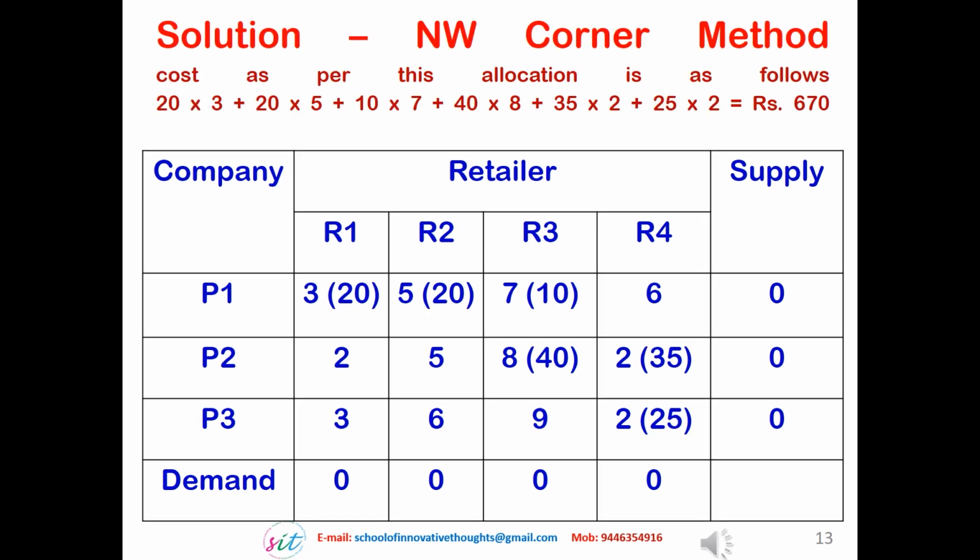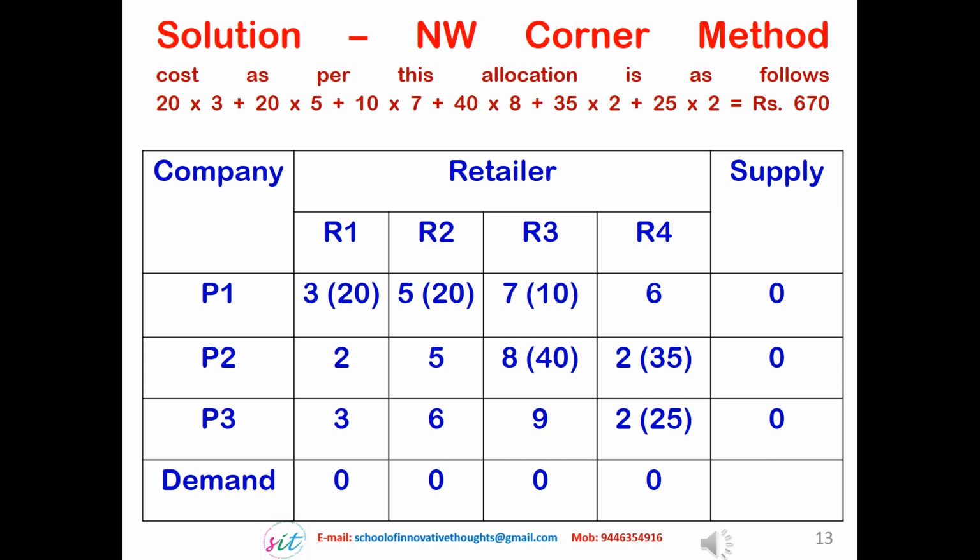Actually, the solution is arrived at in different steps, and this is the final solution table. The previous tables are given in my textbook. For convenience, I am giving the final solution table. The values given in the cells, that is 3, 5, 7, 6, 2, 5, 8, 2, 3, 6, 9, 2, etc., are the unit cost of the material at each source. The values given in each cell indicate the unit cost of each item at each source.